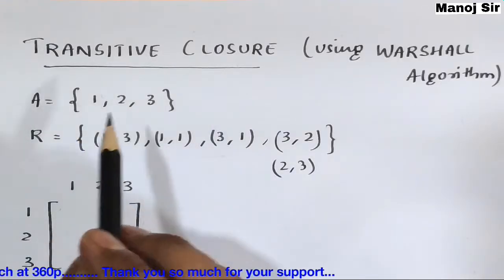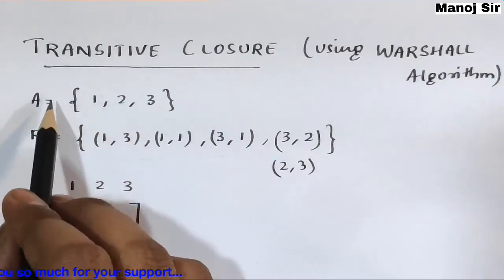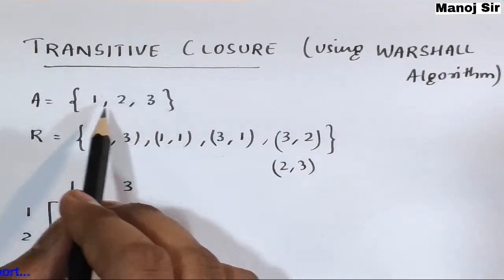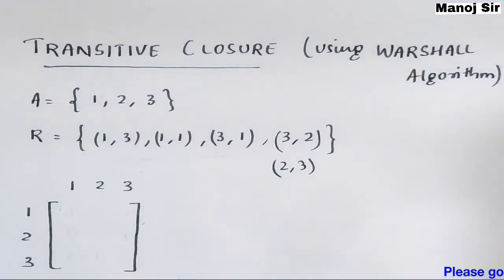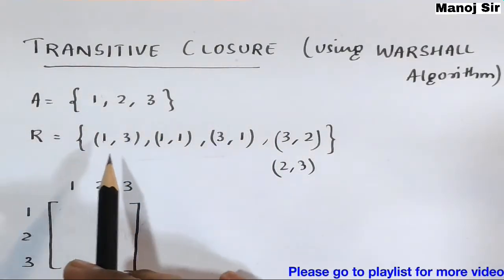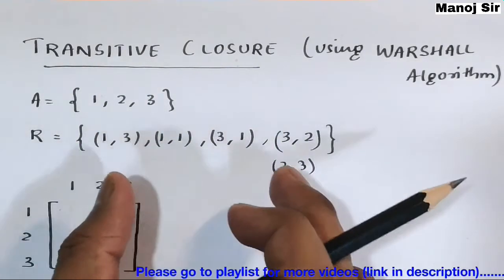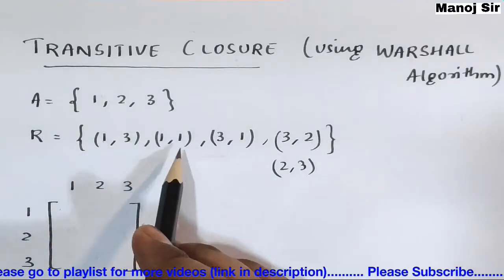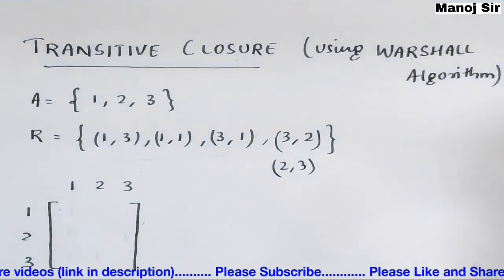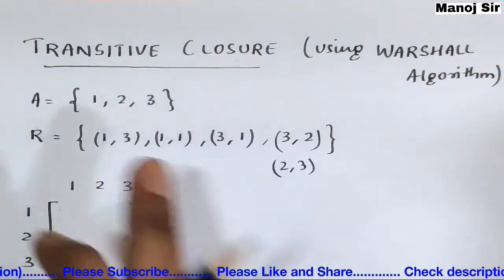Let us say we have a set A that is 1, 2, 3. 1, 2, 3 are the elements of set A. And we have a relation comprising certain pairs: (1,3), (1,1), (3,1), (3,2) and (2,3). Here we have a total of 5 pairs in this relation.